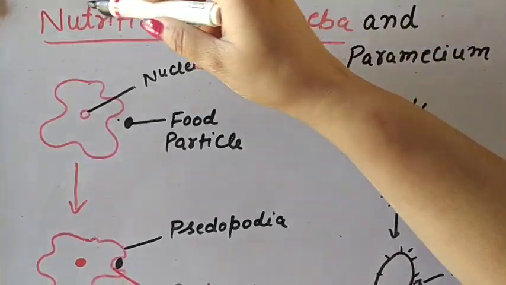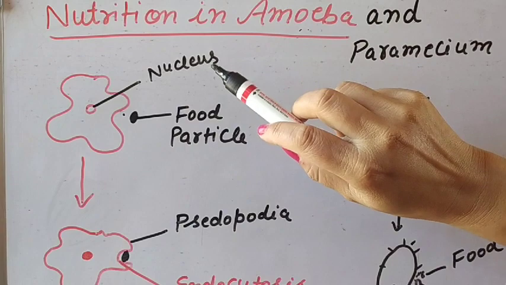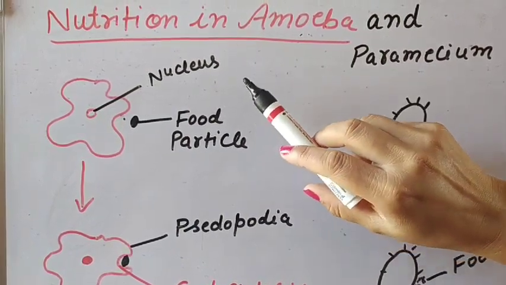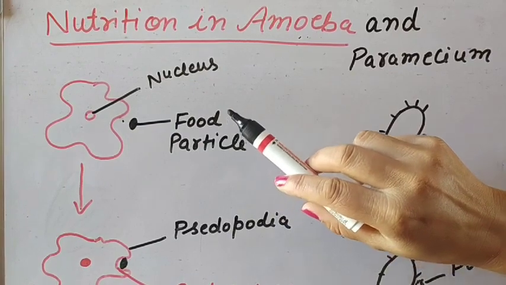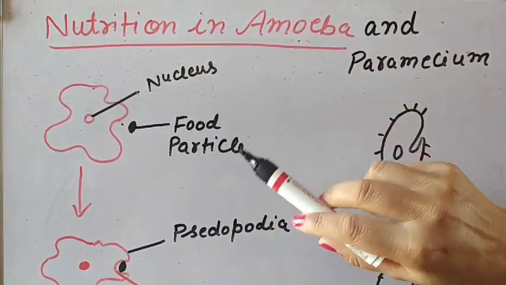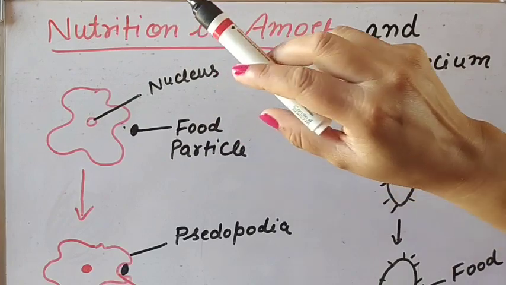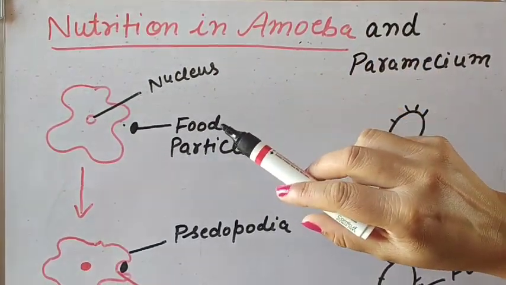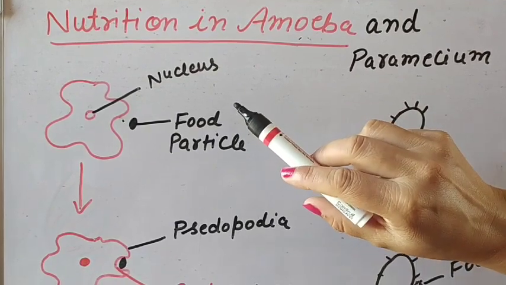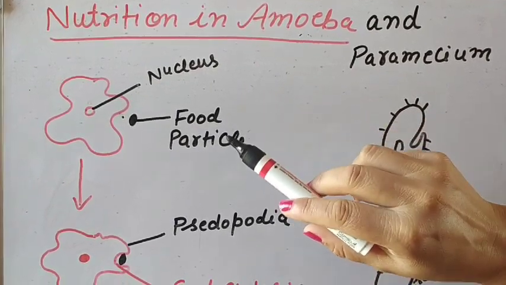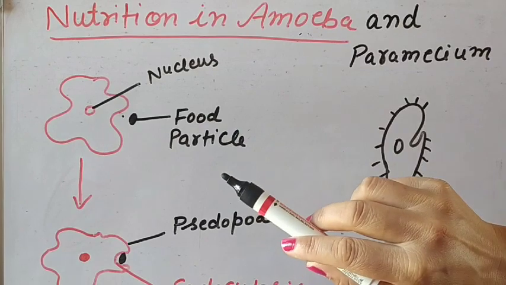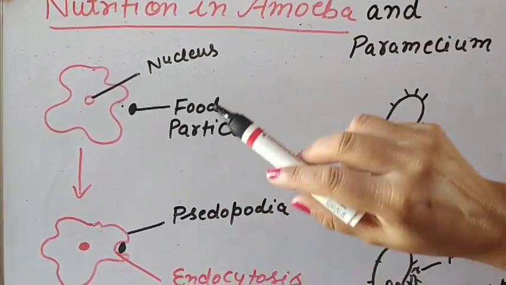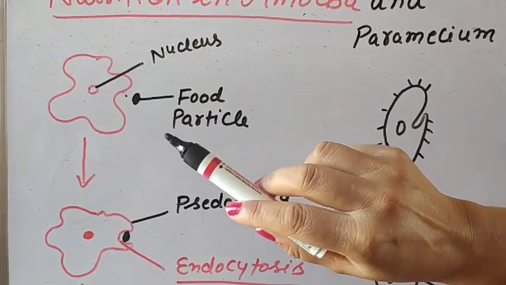So what is the definition of nutrition? The process of taking food by the body of an organism and its utilization. How its utilization takes place, that is known as nutrition. So there are different steps of nutrition. In our last video we have discussed ingestion, digestion, absorption, assimilation and egestion. So now we will understand these terms in case of amoeba.